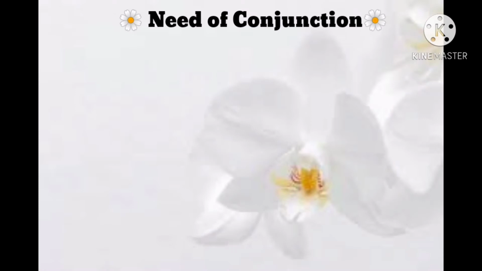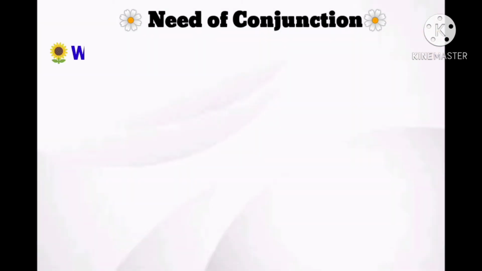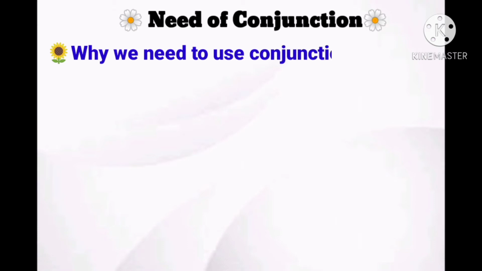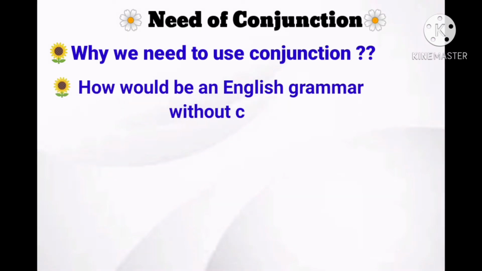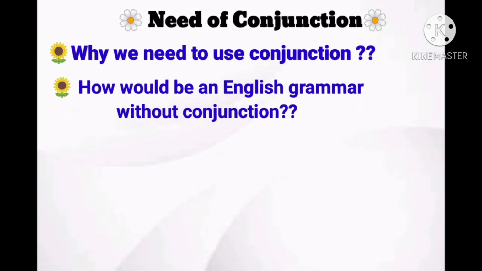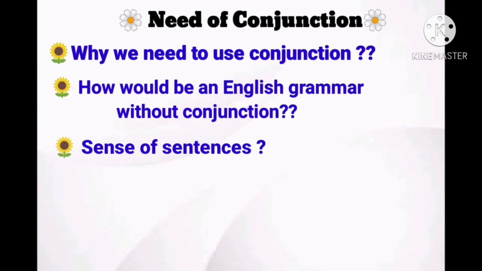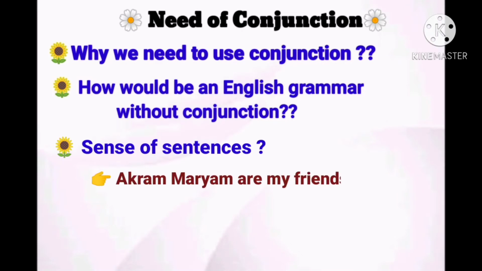And now, need of conjunction, a very interesting topic. Here we have questions. Why do we need to use conjunction? And how would English grammar be without conjunction? If our sentences were without conjunction, how would they look and what would be the sense of those sentences? Let's have an example and you will be clear.